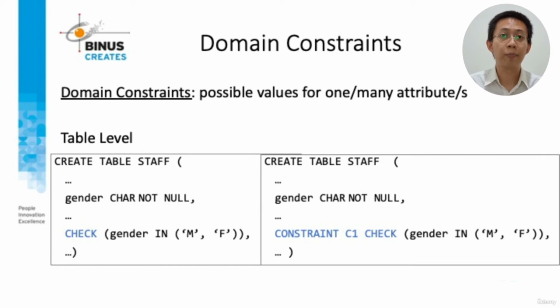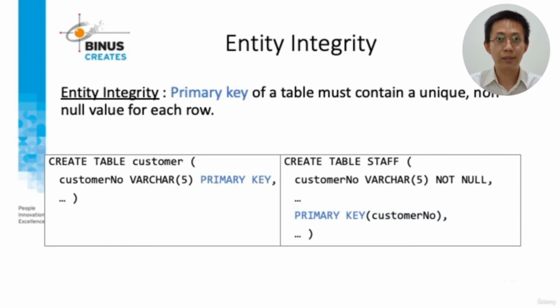This is an example of domain constraint on table level. We put the constraint below in create table. This is an example of entity integrity. We can put the primary key clause after the column, or we put it on the table level.